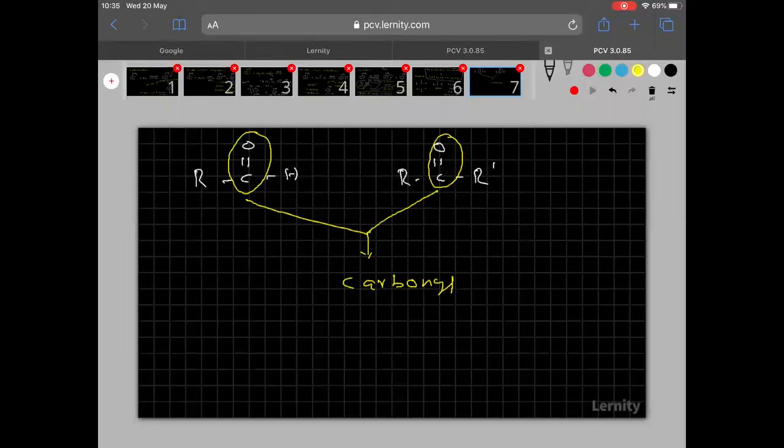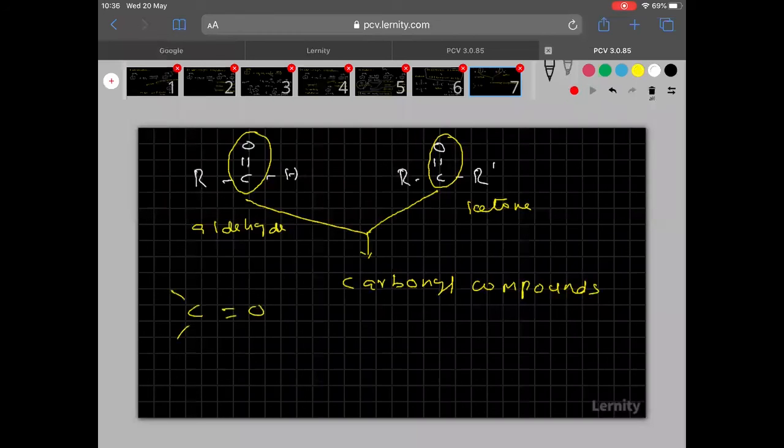That is the reason why aldehydes and ketones are called carbonyl compounds.